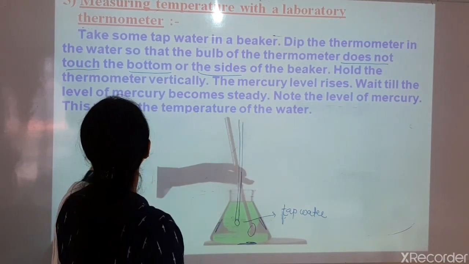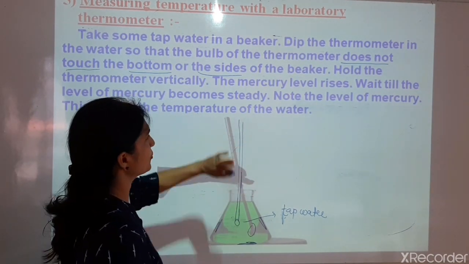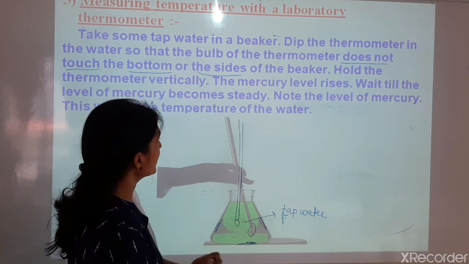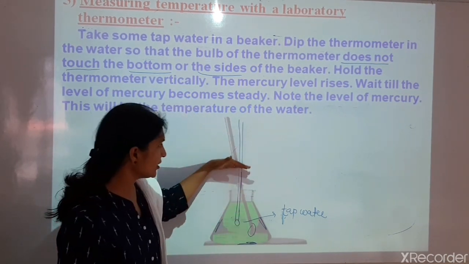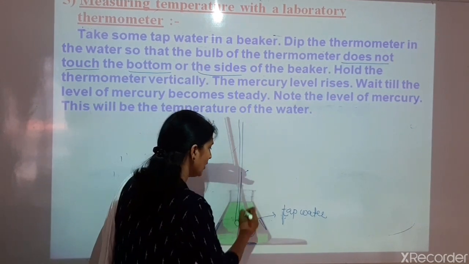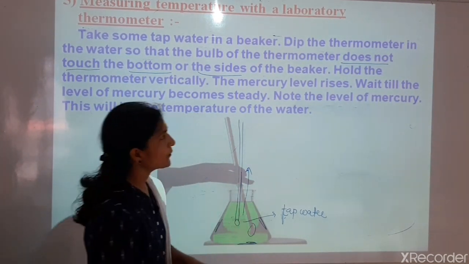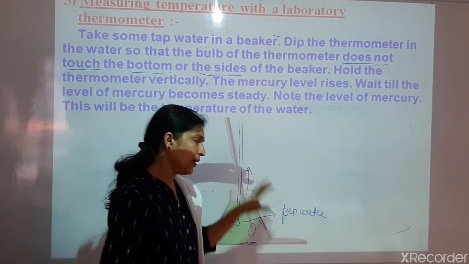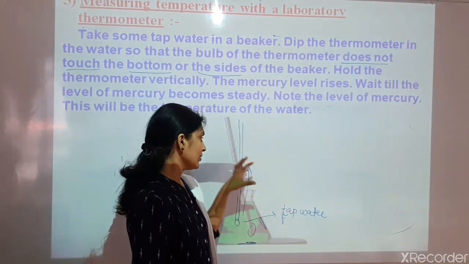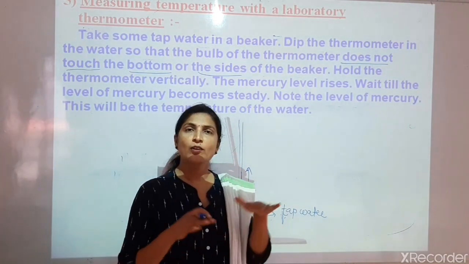Note the level of mercury. This will be the temperature of the water. When you keep it vertically, the mercury level rises in the thermometer. When the mercury level starts rising, wait till the level of mercury becomes steady. At one point the mercury level becomes steady, it will not rise up.